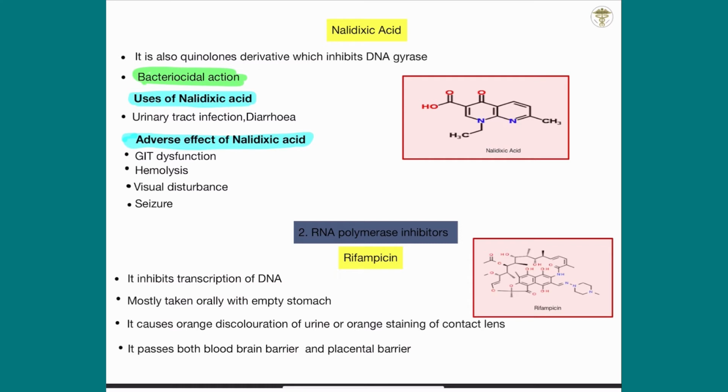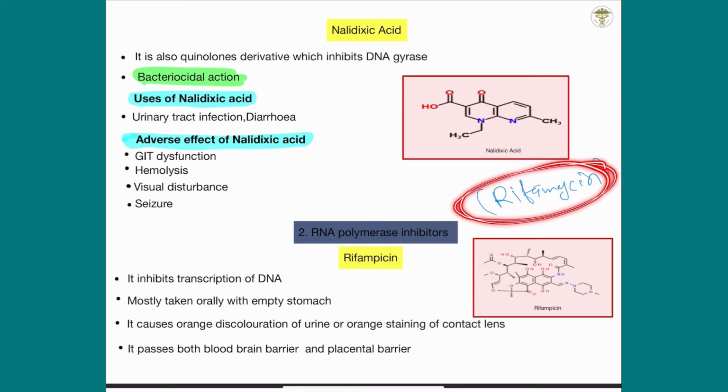Rifampicin, you should always remember that. Sometimes you get confused between rifampicin and rifamycin. I will write the spelling: RIFAMYCIN. This is rifamycin and this is rifampicin. You didn't understand? I will explain.